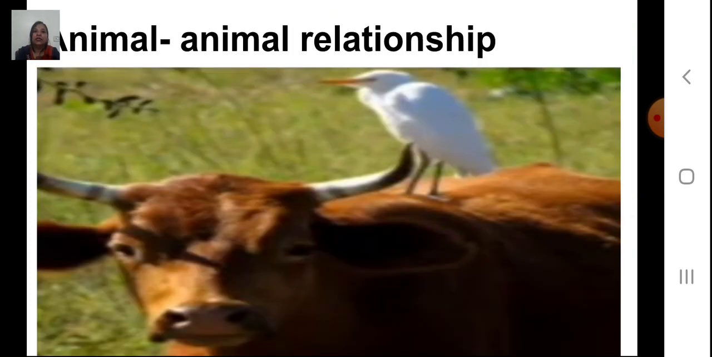Now the next one is the animal-animal relationship. Children, you must have heard about the egrets, the birds that take a ride on the cattle. The birds get the benefit by taking the ride on the cattle, and the animals get benefited by the birds, as the birds eat the insects from the animal's back which bother them.